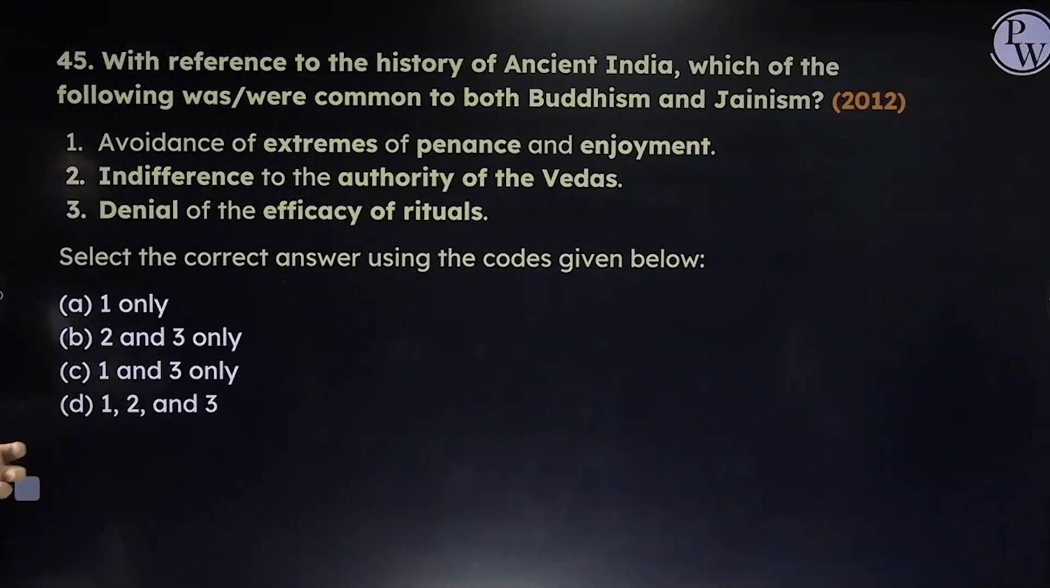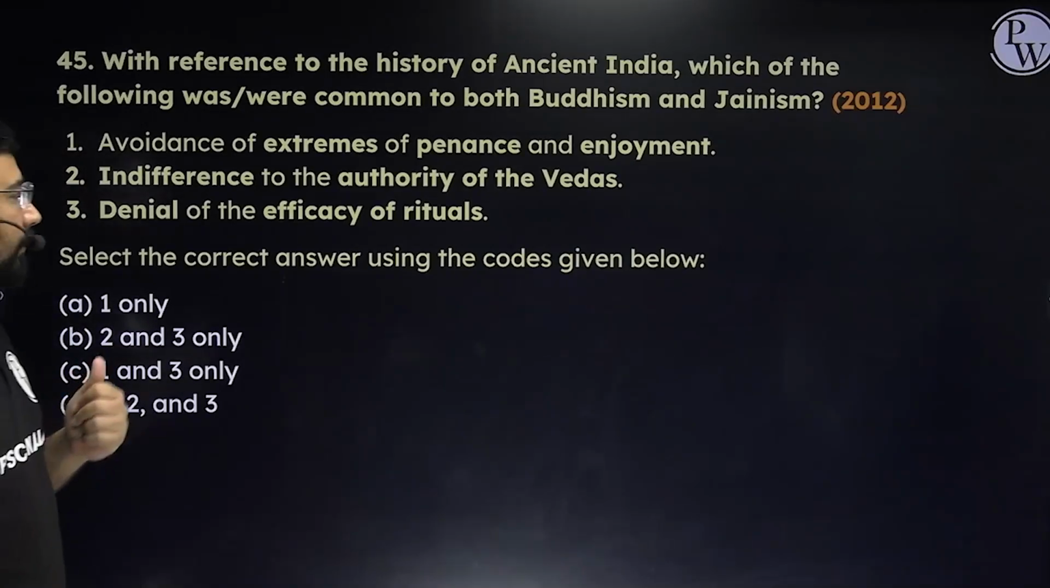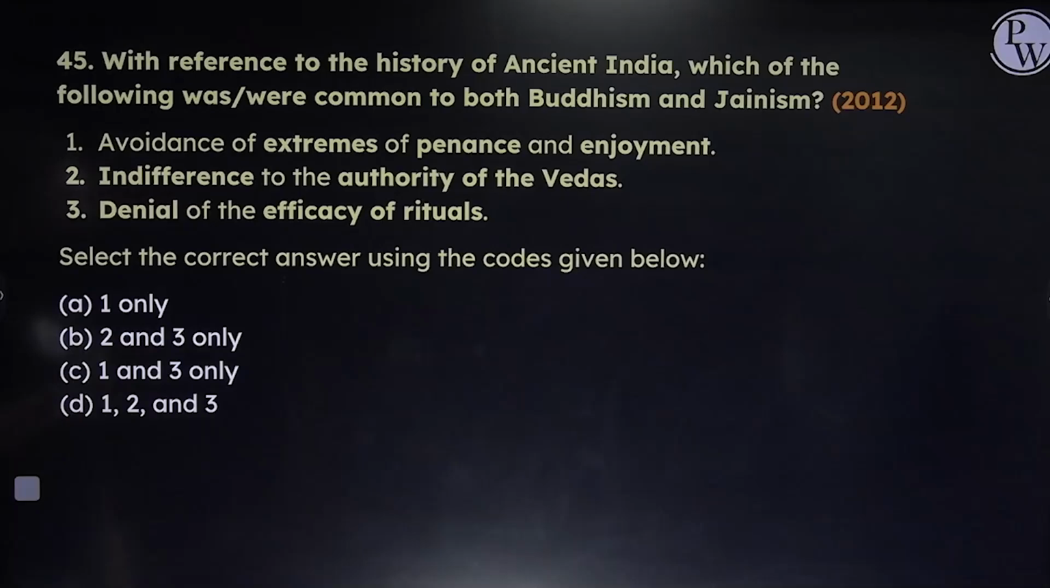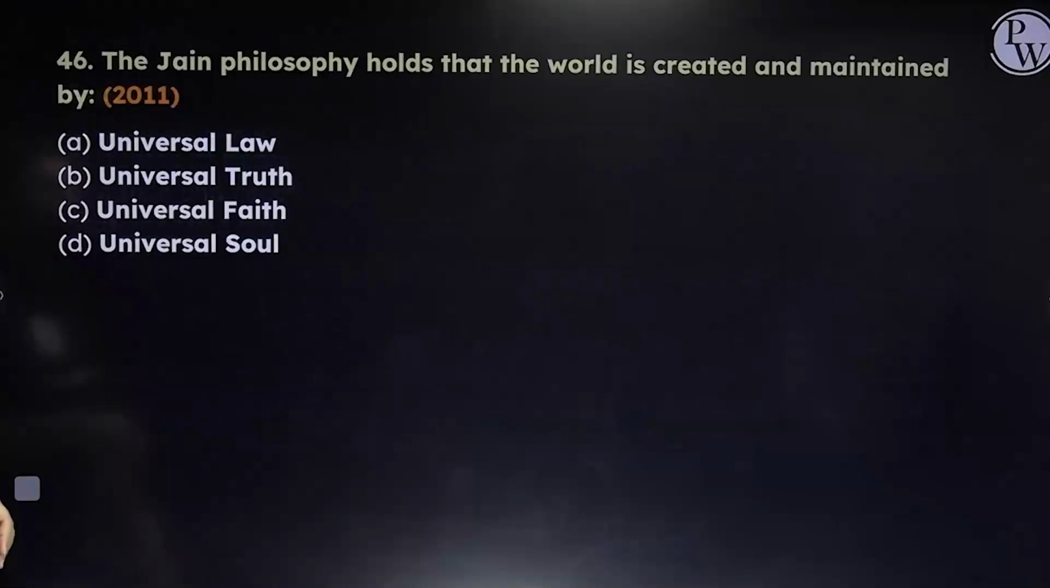Next, with reference to ancient India, which are common to both Buddhism and Jainism? Avoidance of extremes of penance and enjoyment. That is not common, because in Buddhism it's the middle path, while in Jainism it's the extreme path. Indifference to the authority of Vedas. Yes, both of them did not believe in the Vedas. Number 3, denial of the efficacy of ritual. The third statement is also correct. So the answer will be B, 2 and 3.